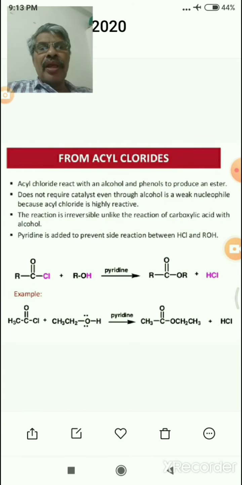From acyl chlorides. Acyl chloride means in the carboxyl group, the OH group is replaced by the chloro group. Those compounds are known as acyl chlorides. For example, CH3C double bond OCl reacts with ethyl alcohol in the presence of pyridine, and we can get ethyl ethanoate.